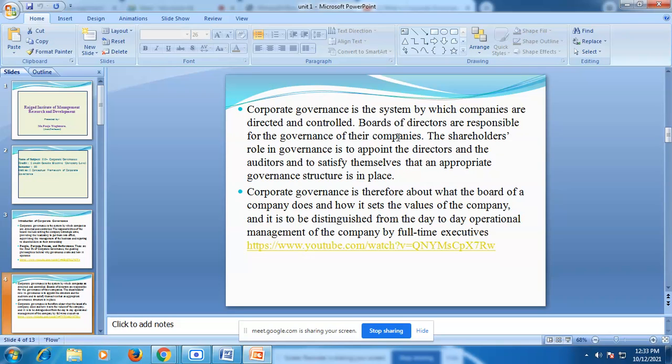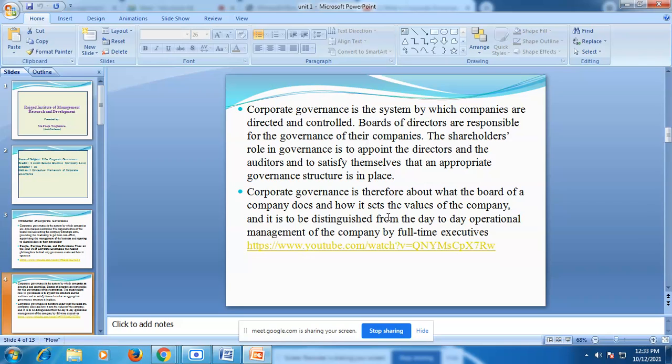The shareholder's role in governance is to appoint the directors and the auditor, and to satisfy themselves that an appropriate governance structure is in place. So here, as you know, the shareholders invest in particular companies, in different companies, for what purpose? For getting a benefit from those companies. So this is one of the important roles, that the shareholder should be happy with that company for gaining the highest profit of that company.